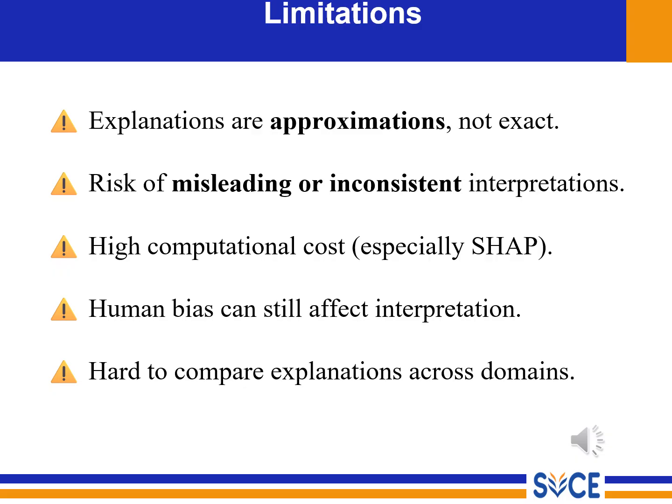Now the limitations of explainability. Explanations are approximations, not exact. There is a risk of misleading or inconsistent interpretations. It has a high computational cost, being computationally expensive, especially for SHAP. Human biases still exist. It is hard to compare explanations across domains. So students, explanation is a support, not absolute truth. Clear?